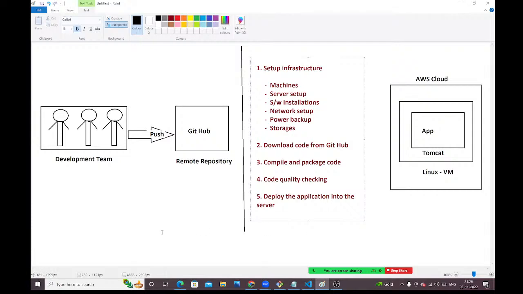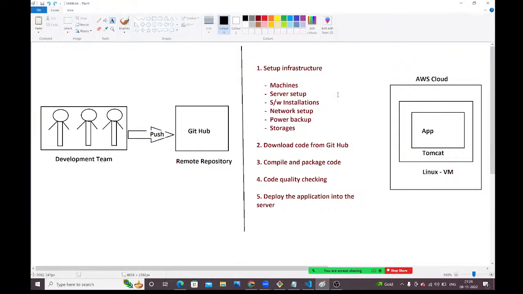Understood? Here, the development team and the operations team should work collaboratively with this DevOps culture. That's why we can say DevOps is nothing but development plus operations. The combination of development and operations is called DevOps. Why do we say it is a combination? Both teams should work collaboratively. Then only can we deliver a quality product to the client.